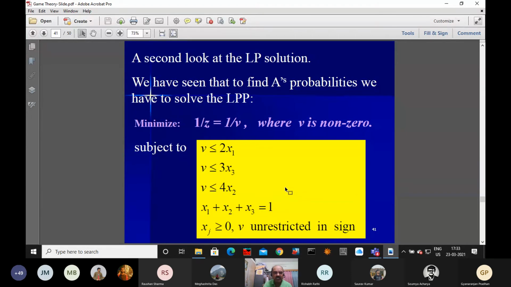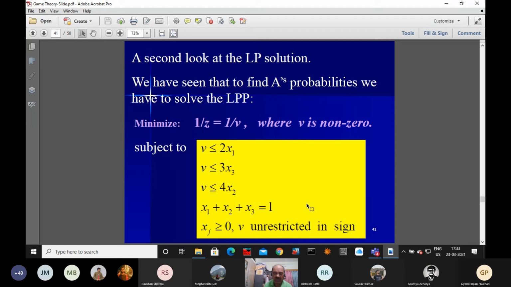We are saying this is a second look at the linear programming problem. Now once nu is non-zero, 1 by z is 1 by nu. I already told that some of these variables like x1, x2, x3 sum to 1.